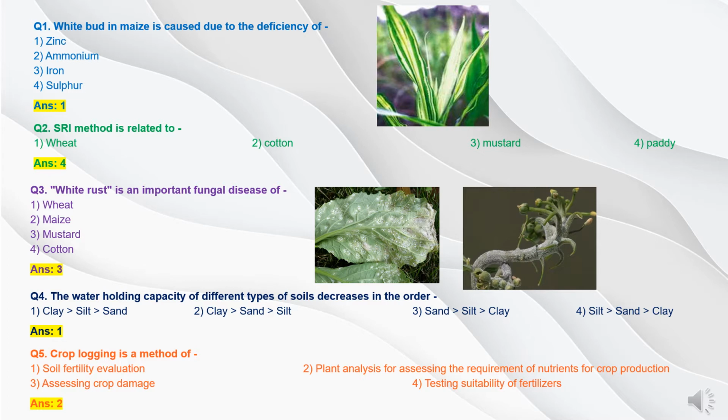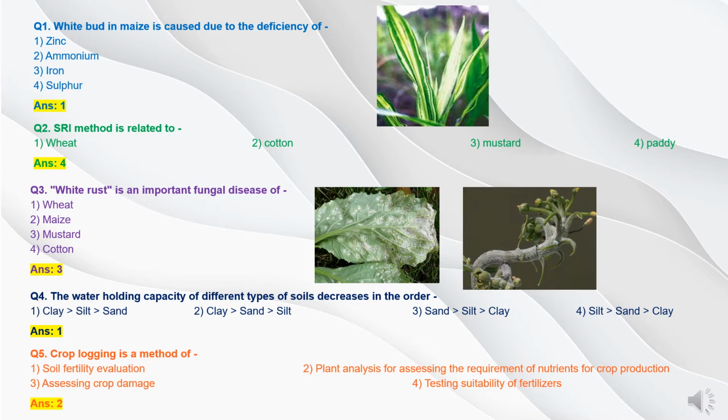Now question 3. An important fungal disease of option 1 wheat, option 2 maize, option 3 mustard, and option 4 cotton. White rust is one of the important diseases of rapeseed mustard, which is caused by the fungus Albugo candida, where white creamy yellow raised pustules appear on leaves and develop a stag head structure. So the answer will be option 3, mustard crop.